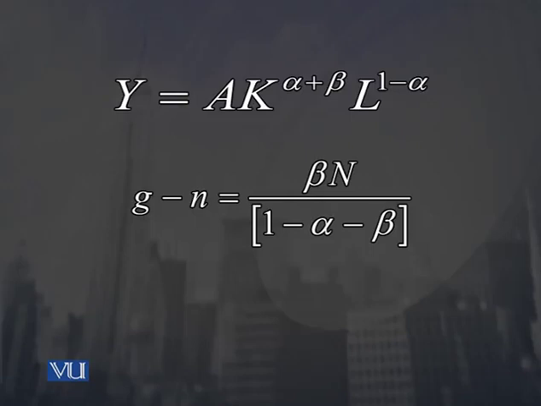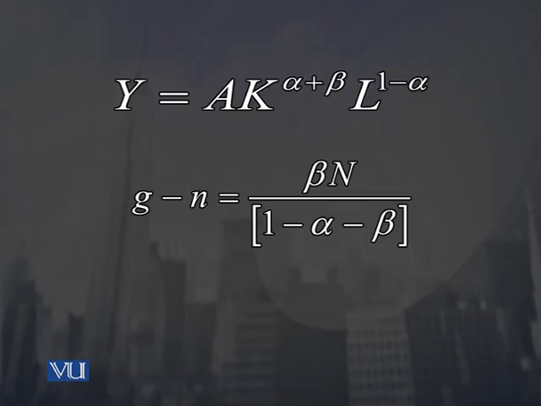So अगर हम इस result को compare करें Solow growth model से, तो वहाँ हम beta को 0 assume कर रहे हैं. So there you can see that in terms of Solow's growth model, if beta is taken up as 0, then G minus N will become equivalent to 0, or in other words, we see that G will become equivalent to N, and this is what we see in Solow's growth model, that in the long run they see that there is no increase in the growth rate, it becomes constant in Solow's model.